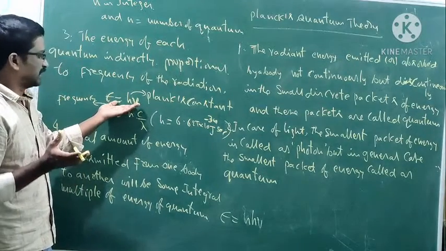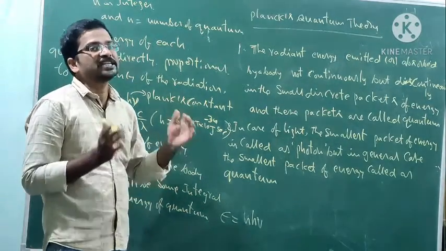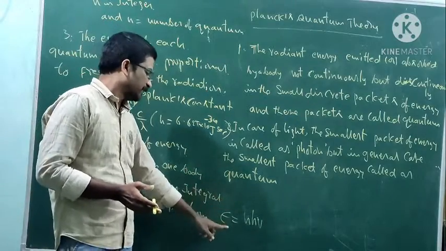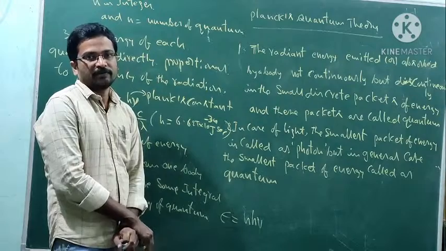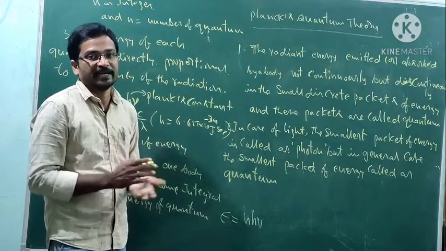One packet of energy is E equal to h nu. If the light has so many packets, then you can apply E is equal to n h nu for the total amount of radiation emitted.